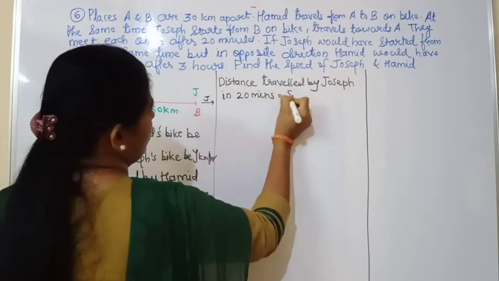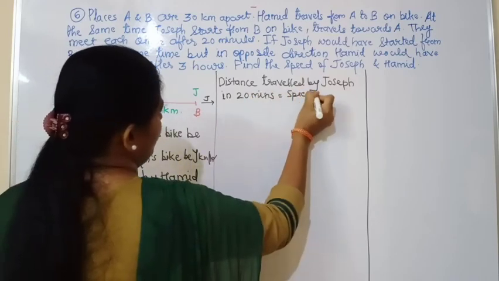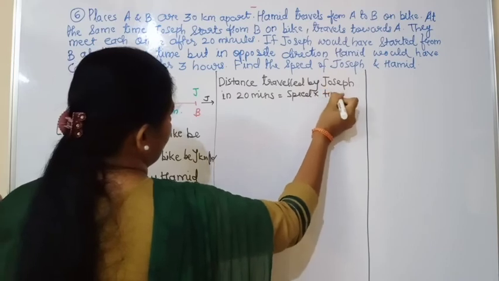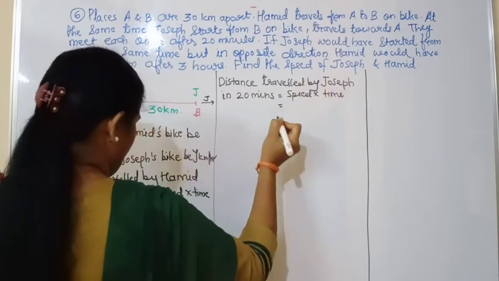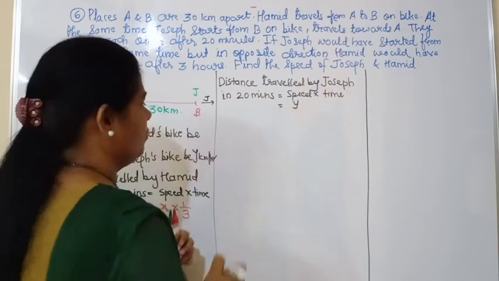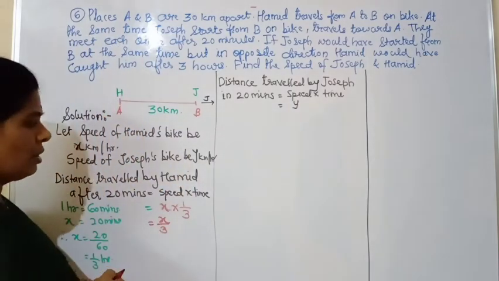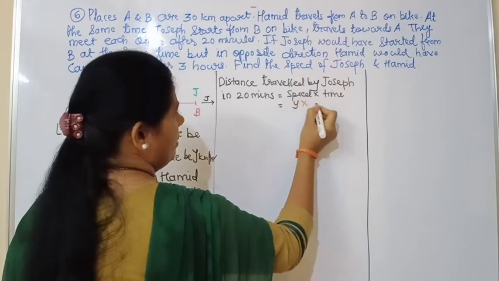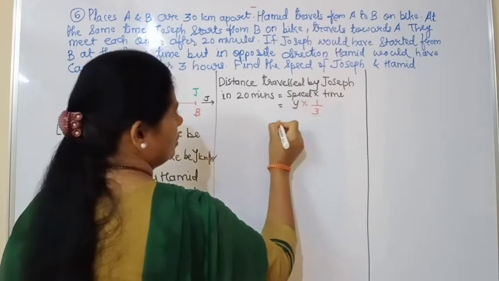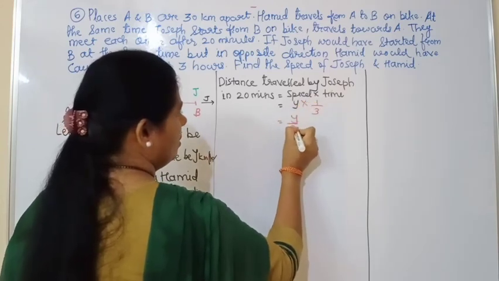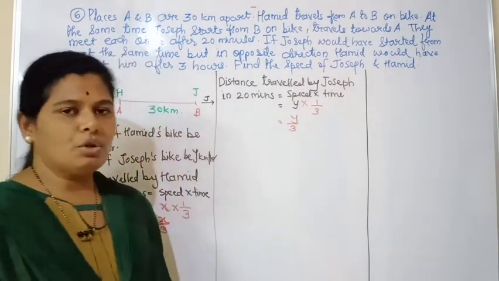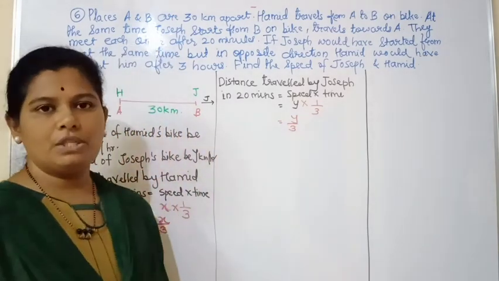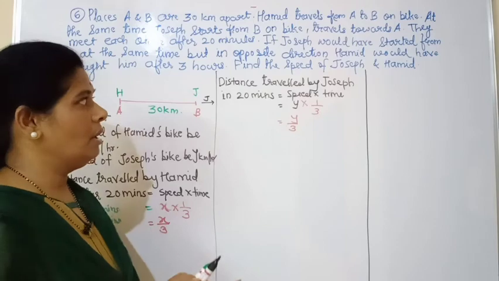We use the same formula, speed into time. The speed of Joseph was y, and the time will be 1 upon 3, so that is equal to y upon 3. Now both of them together have covered a distance of how much? 30 kilometers.